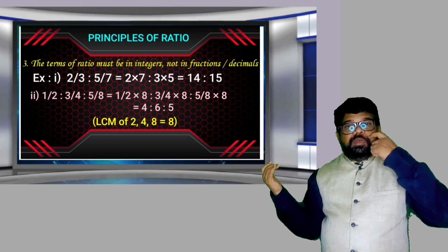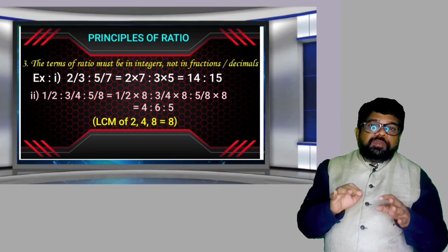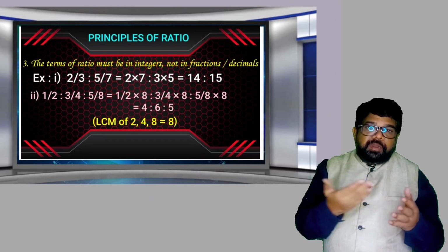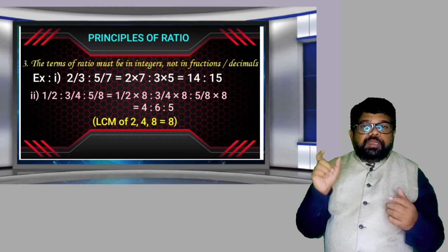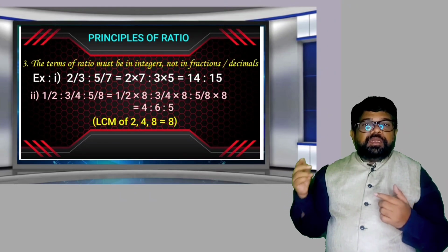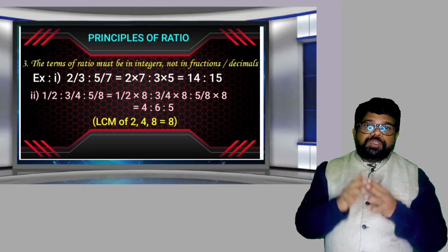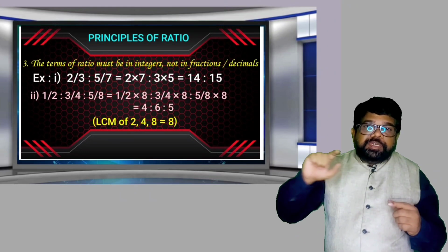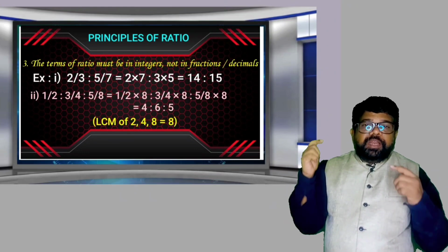But here I will discuss only how to calculate the LCM for the given values. The denominator values are 2, 4 and 8. In the given values, observe the larger number. If the larger number is divisible by the remaining numbers, that larger number itself is the LCM. So first you have to calculate the LCM of denominators. What is the LCM of 2, 4 and 8? 8. Okay, now what is the next step?